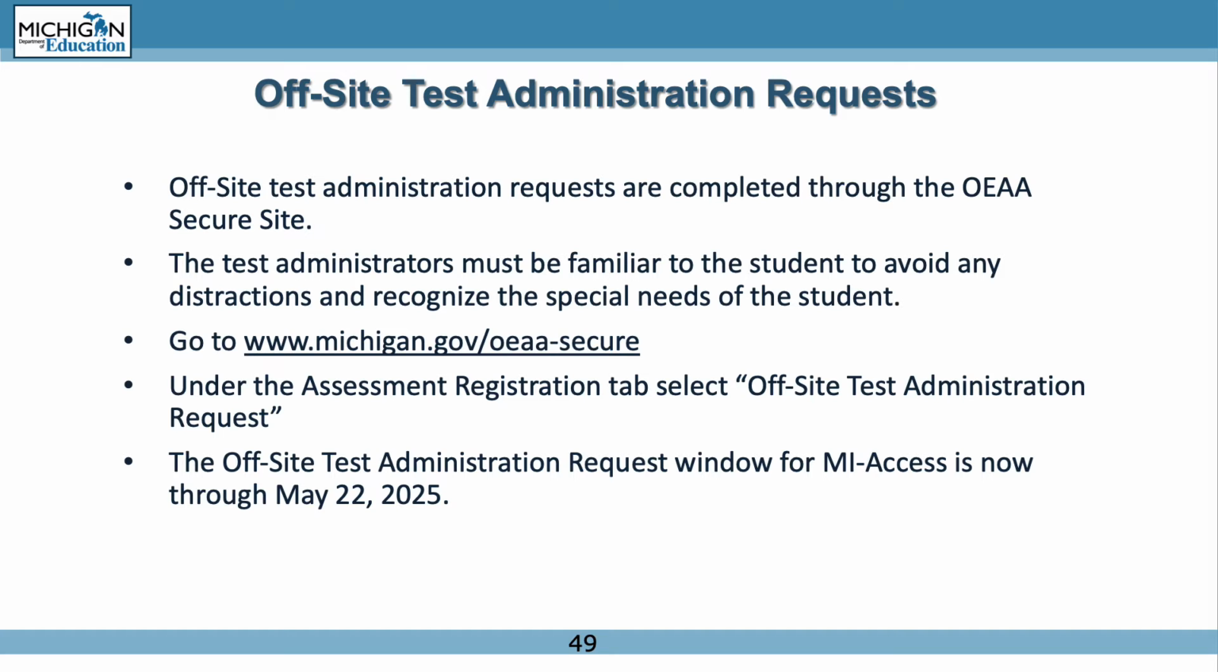The off-site test administration request is found under the Assessment Registration tab in the OEAA Secure site. Select Off-site Test Administration Request. The window to submit off-site test administration requests is open now through May 22, 2025.